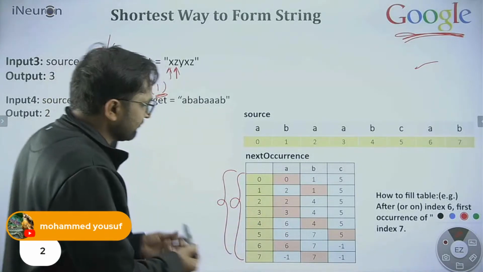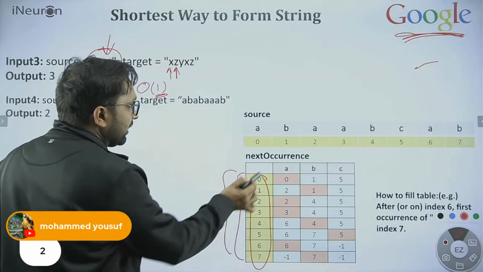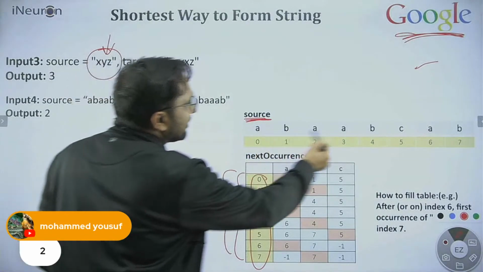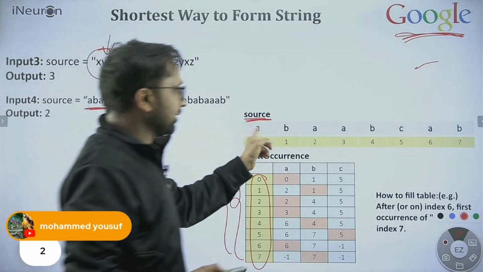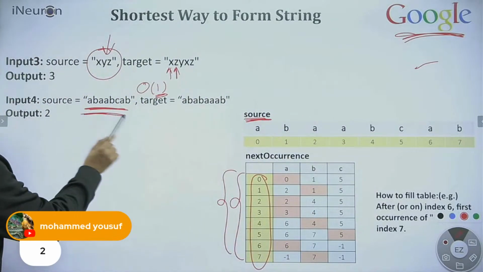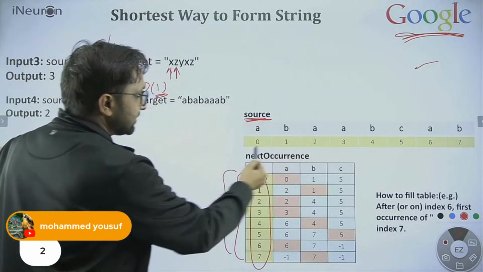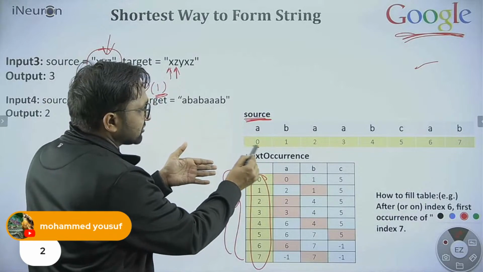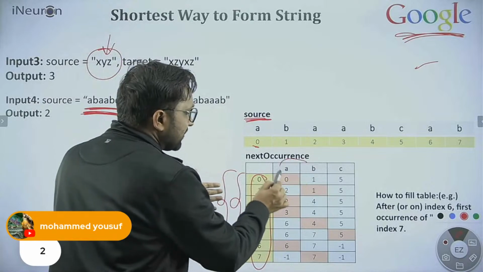What information? See, very easy. What is this 0 to 7 in the table? This is showing the indexing of the source string. How many characters do we have here? 0 to 7 in the source string. This is our source string. I have written over here A, B, B, A, B, A, B, C, A, B. So this is the same source string. What is the length? You can see that the length is 8. 8 characters are here. So 0 to 7. Any character can be at any position, might be at 0 position, first position, second, third, and so on. Fine. And what is this ABC?